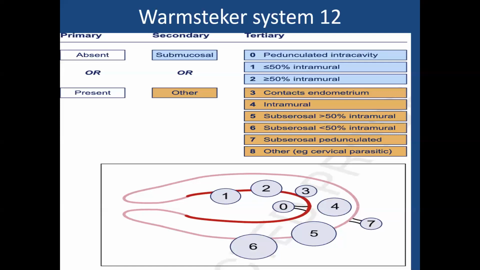8 is other types like cervical fibroids, parasitic fibroids or wandering fibroids. What is the difference between parasitic fibroids and wandering fibroids? What do you understand by parasitic fibroids? What do you mean by cervical fibroids? If the fibroids are present in the cervix, we call it cervical fibroids.